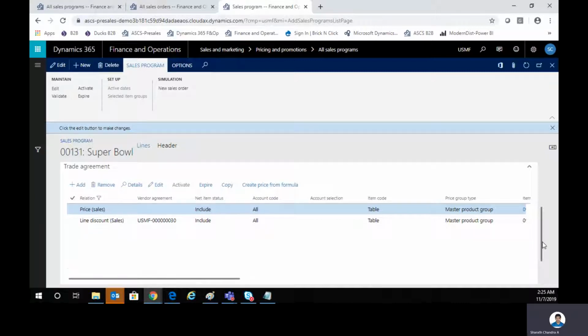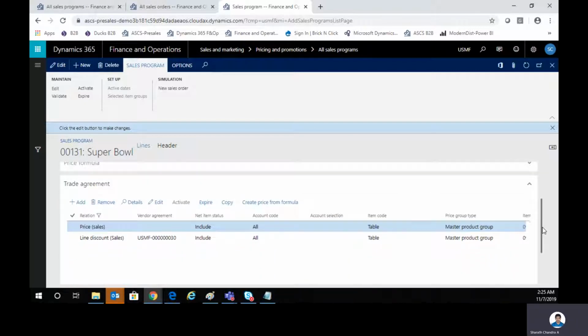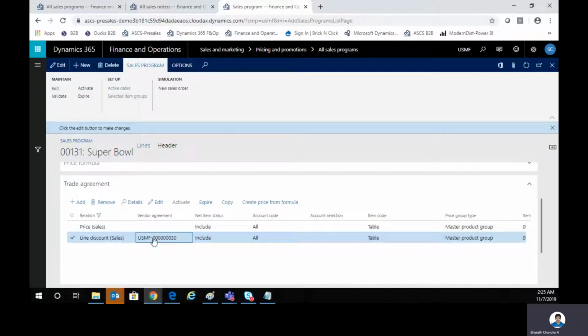So what I have done is we have created a funding agreement where we are saying that Pepsi will be charged $1.3 of all my sales. But how are we defining, how are we relating that particular sale to this particular vendor? So here is the place where we are saying that, hey, this is the vendor agreement that I'm going to tag to a particular sale.